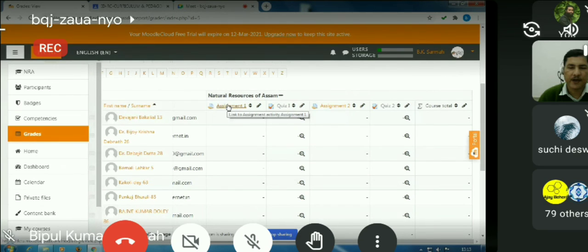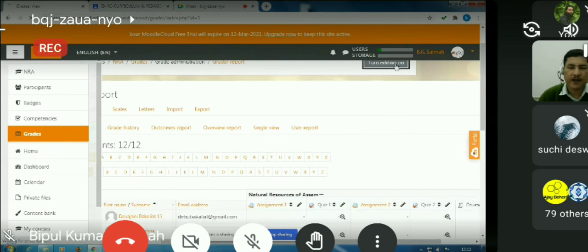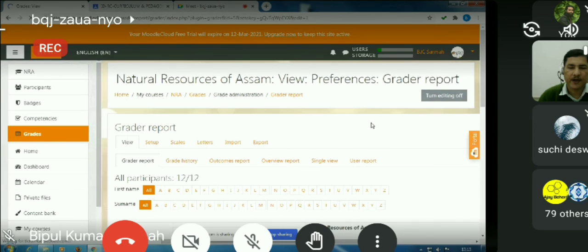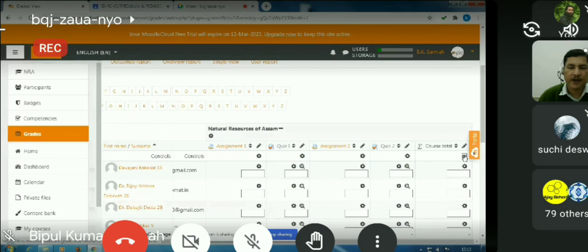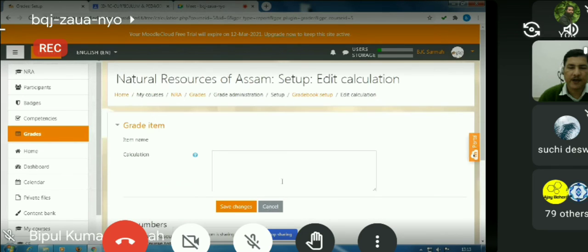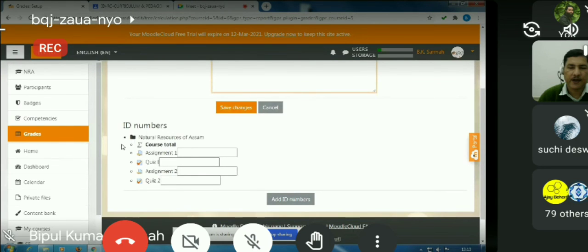Suppose I have to consider assignment 1, not assignment 2 and quiz 2. So what can we do? We can change it by clicking this turn editing on, and clicking this calculator. We have the option of giving a grade calculation formula also. But for this, we have to give some ID numbers to the course.